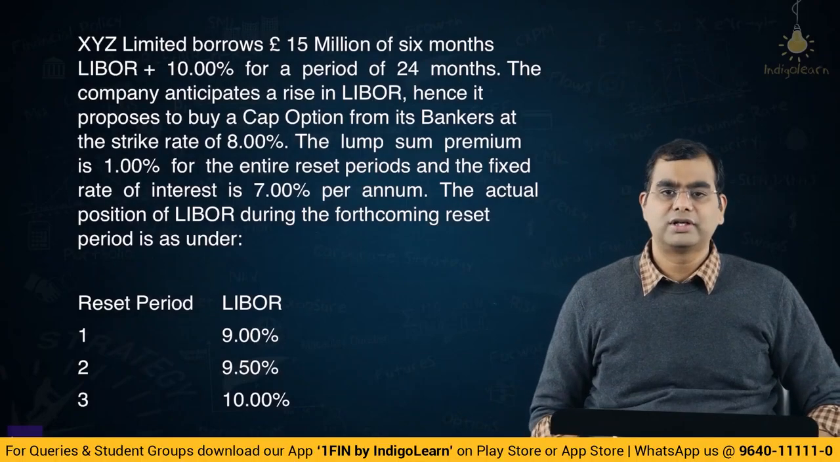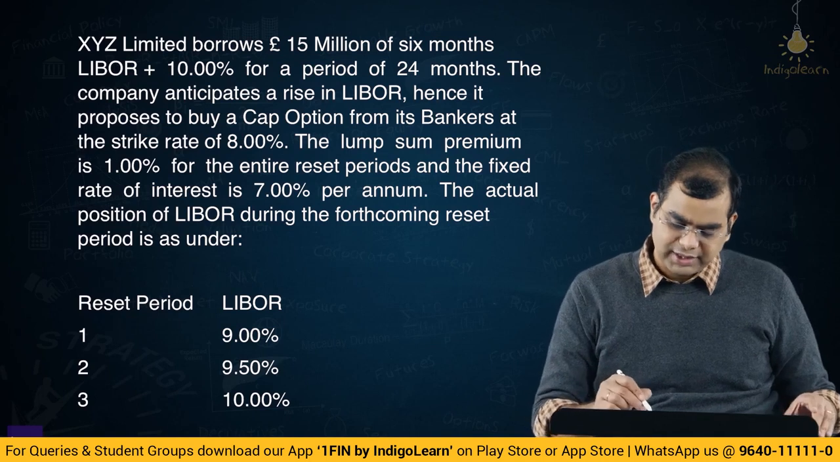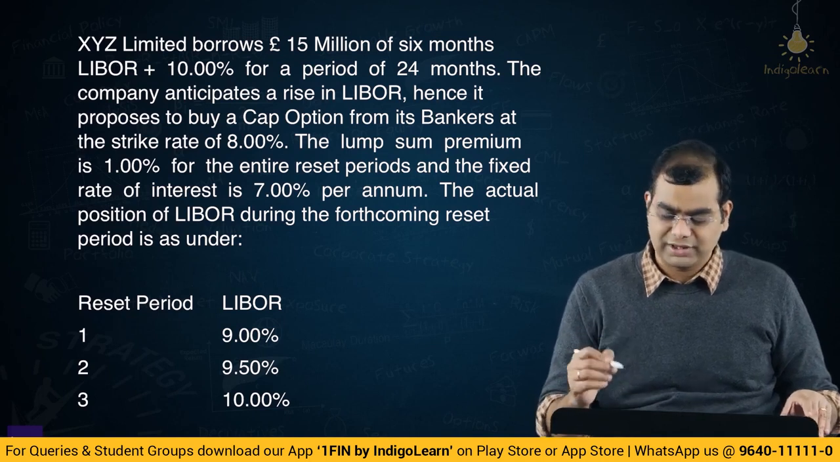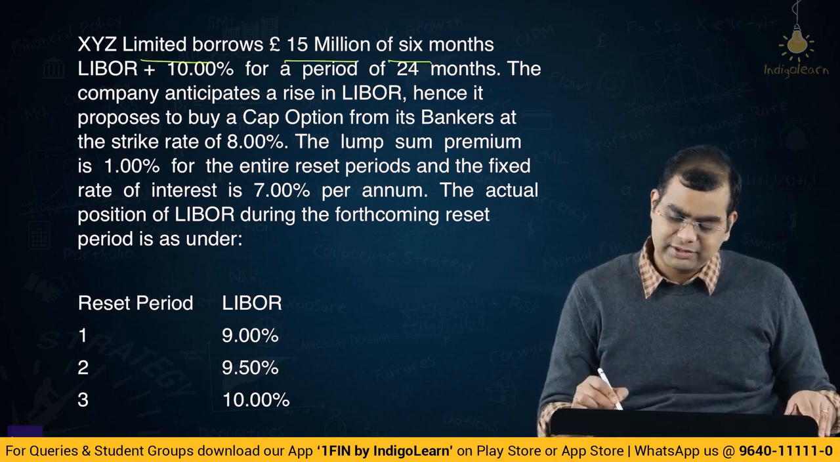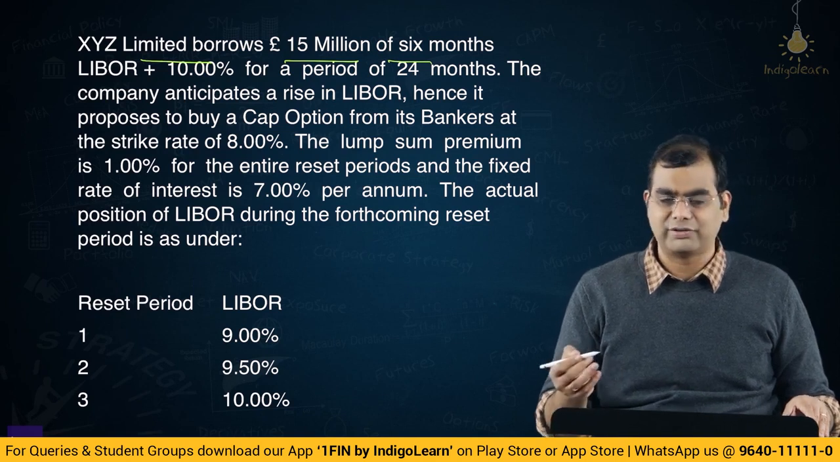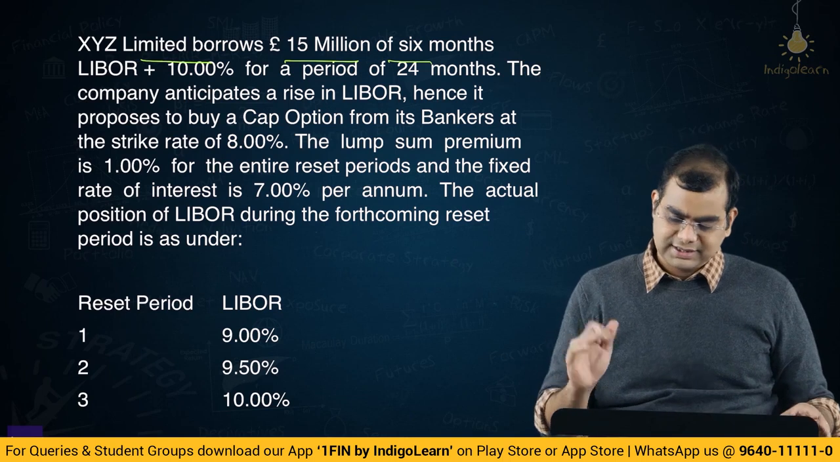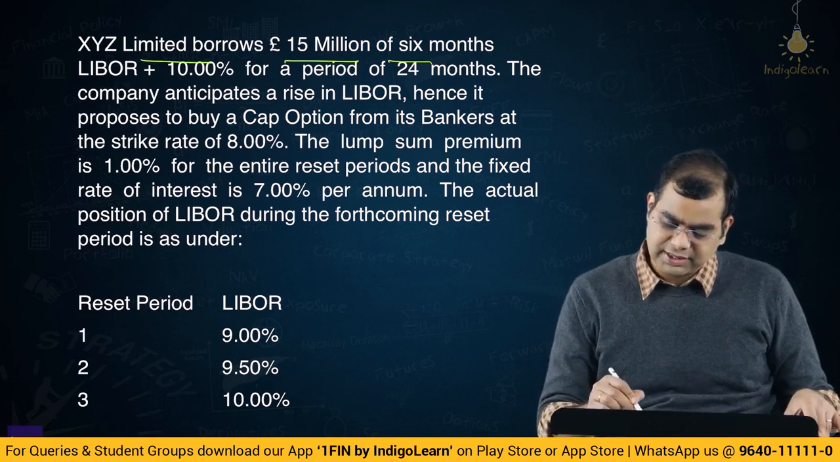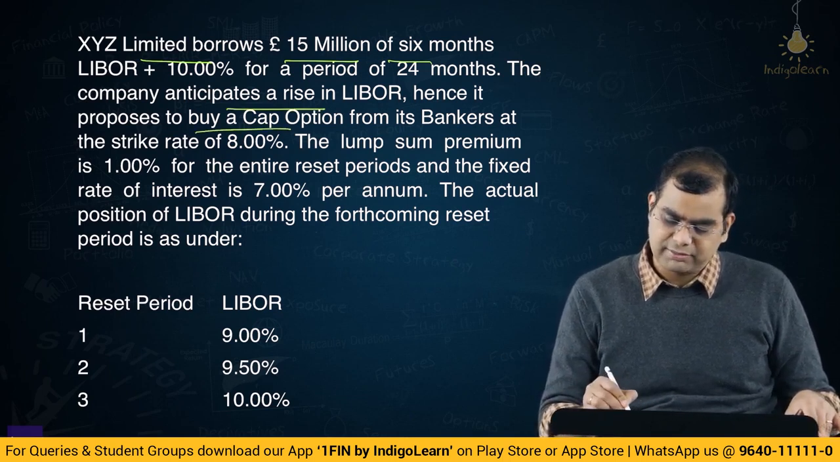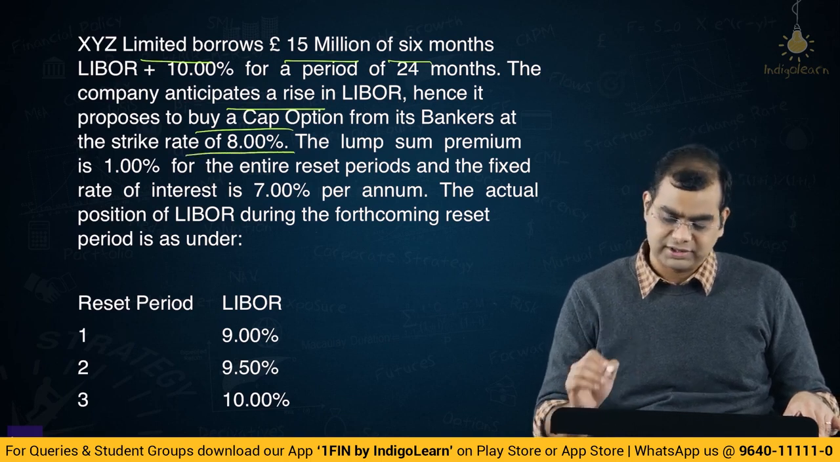So friends, now let us look at a problem on caps. Right, a slightly different version than what we've already done. XYZ Limited borrows 15 million pounds at 6-month LIBOR plus 10% for a period of 24 months. So, the interest rate is 6-month LIBOR plus 10 for a period of 24 months. The company anticipates a rise in LIBOR, hence it proposes to buy a cap option from its bankers at a strike rate of 8. So, the strike rate is only for the LIBOR.